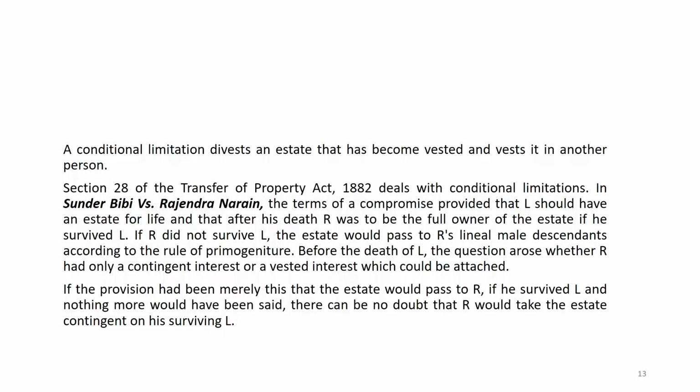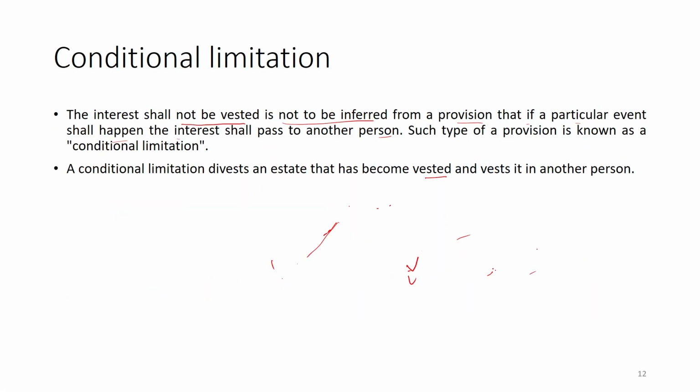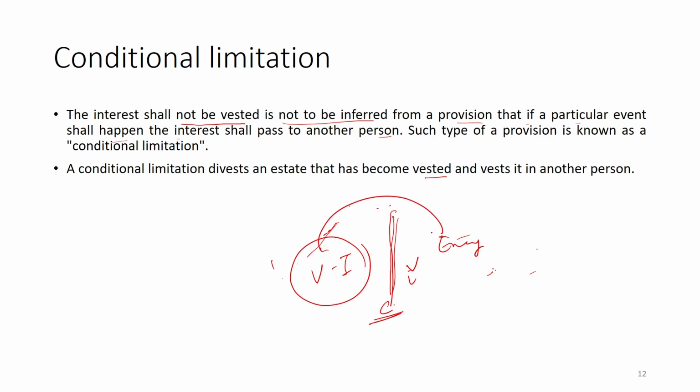When this condition comes, this condition has been put. So, vested interest is this side and this side is enjoyment of property. After the happening of this condition, this vested interest is going to be divested.